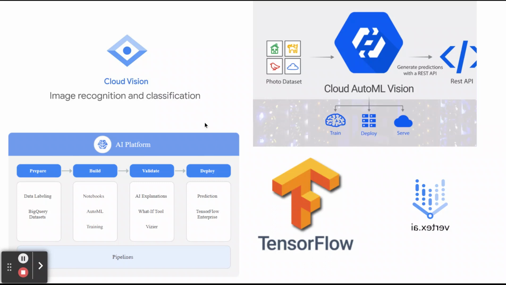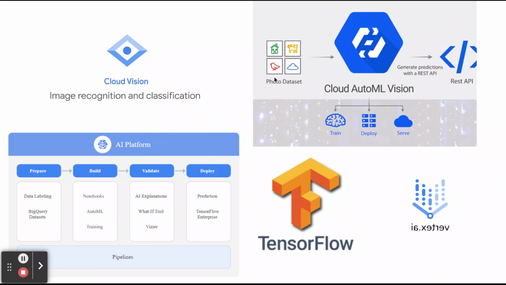So as I said, this is an example of pre-trained machine learning APIs. Using Cloud Vision, we can do anything from OCR to document AI. We can use the pre-trained API itself. An example of this is AutoML.